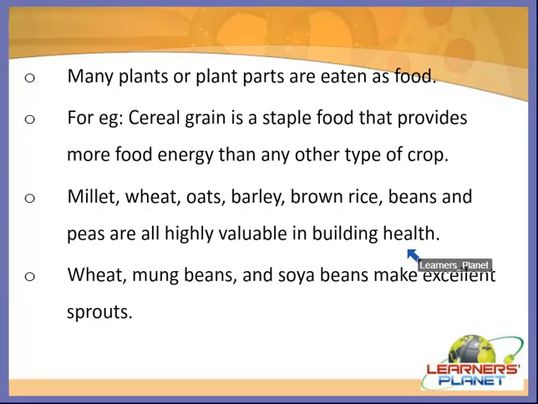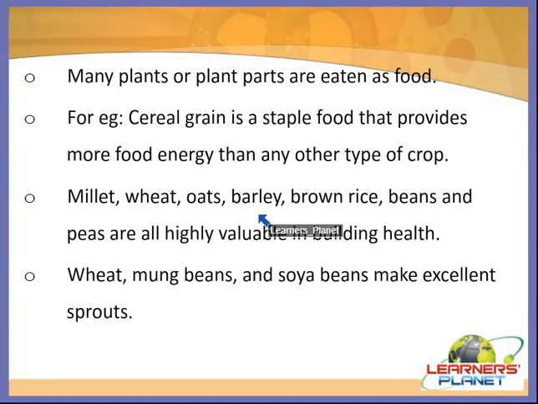So we can say that these are very much nutritious for us, and you will be amazed to know that maize, wheat and rice account for 87% of the grain production worldwide. Means worldwide, maize, wheat and rice are very much important and are grown at a very large scale.